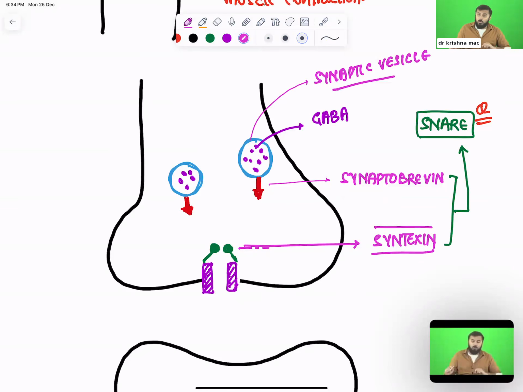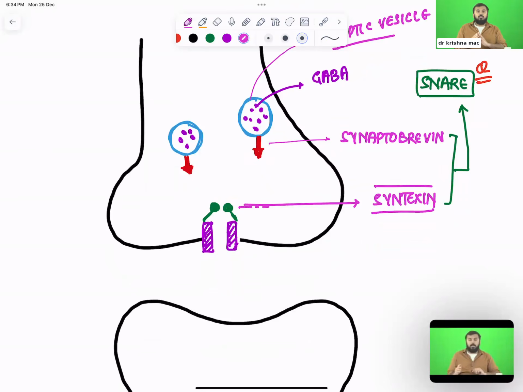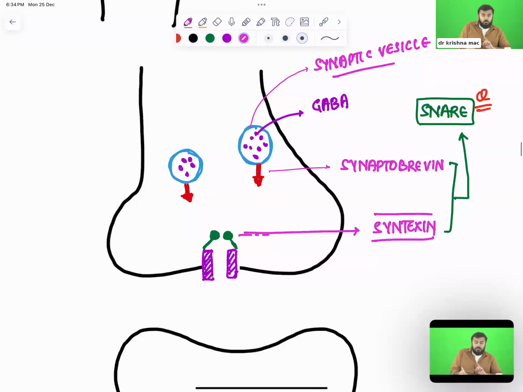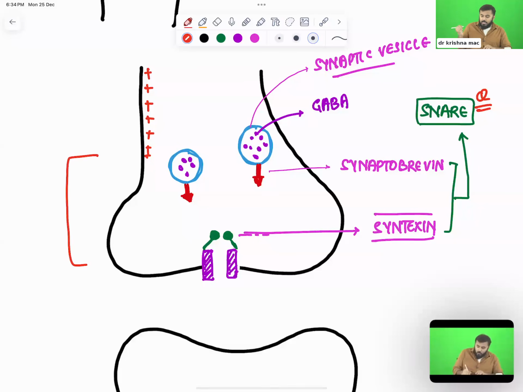Now look what is happening. Whenever I want to relax my muscle, what will I do? These electrical impulses pass along the membrane of the neuron, and they come down to the synaptic terminal. See, this part is called the synaptic terminal. So what will happen? Positive charges are coming down. Positive charges means what? Calcium is coming down. Calcium is positive, right?